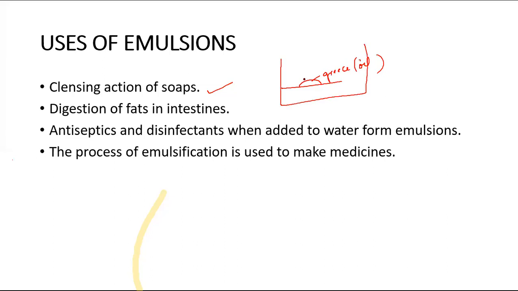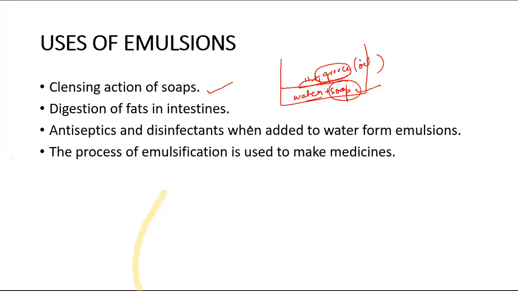Okay, if we soak this cloth in a tub which contains soap water, then water and grease separate layers you can't see because of the presence of soap. Soap is going to remove this grease from the surface of the cloth, and here the adsorption process takes place. The soap particles absorb the grease on the surface and remove it. So because of this, the emulsion can be seen but the separated layer cannot be seen. Thus the cleansing action of soap is nothing but the formation of emulsion. Due to the formation of emulsion only, the dirt from the cloth can be cleaned.